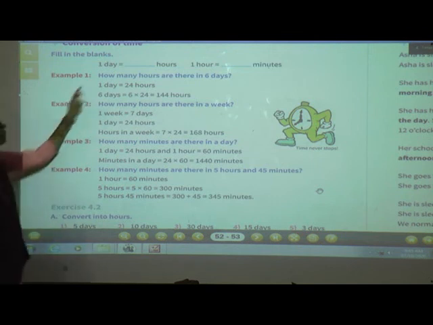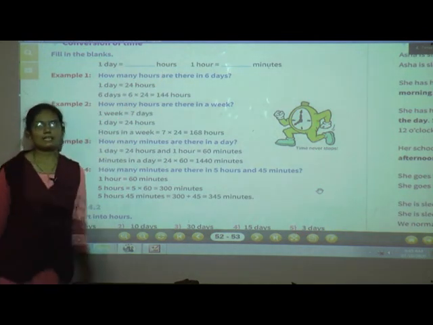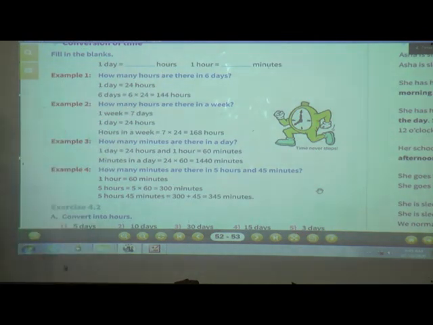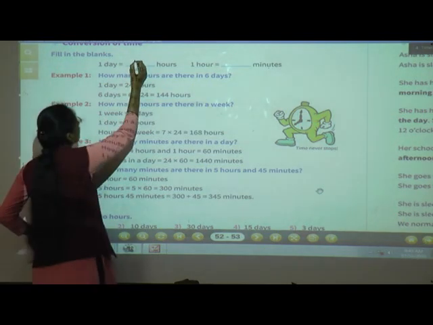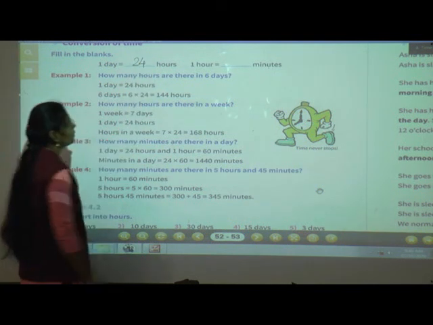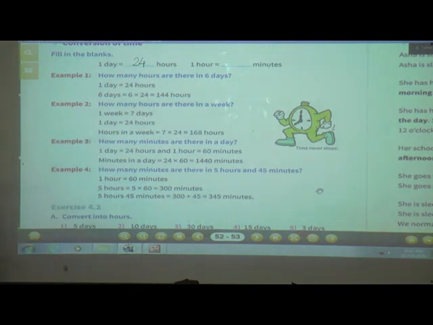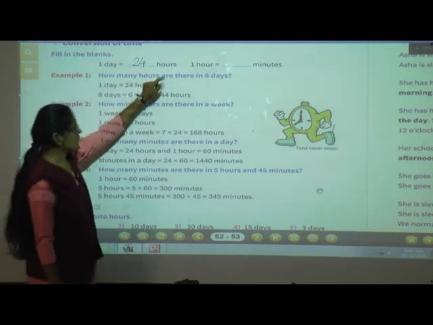Fill in the blanks. 1 day is equal to dash dash hours. You know very well, how many hours are there in 1 day? Yes, in 1 day there are 24 hours. So 1 day is equal to 24 hours.